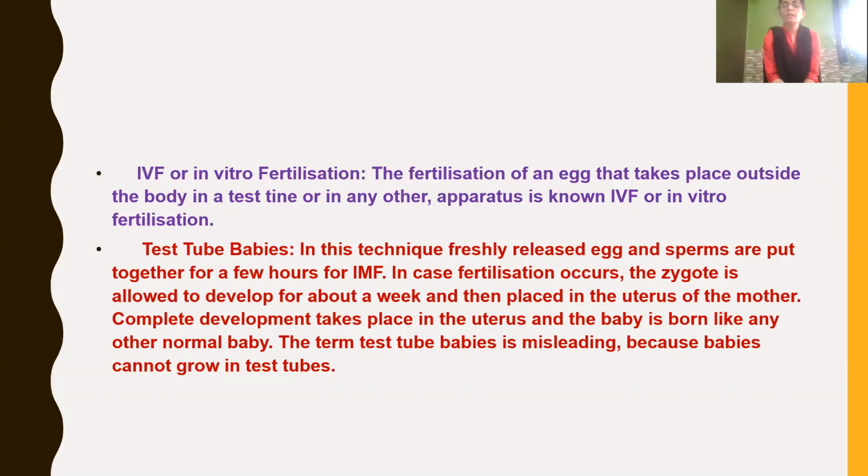So freshly released eggs and sperms are collected and put together in vitro, that is, outside in the test tube, for a few hours. Then if fertilization occurs, the zygote is allowed to develop. Then after it has developed, it is placed again in the uterus of the mother. This technique is called test tube babies.